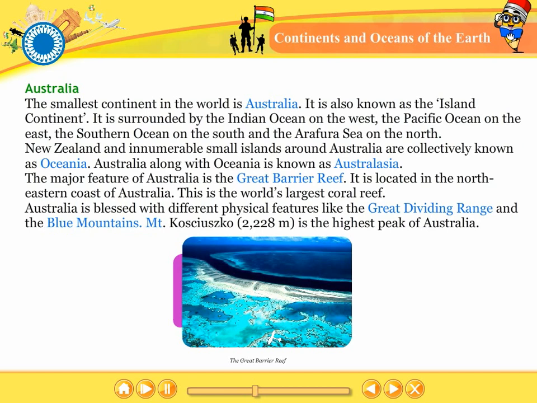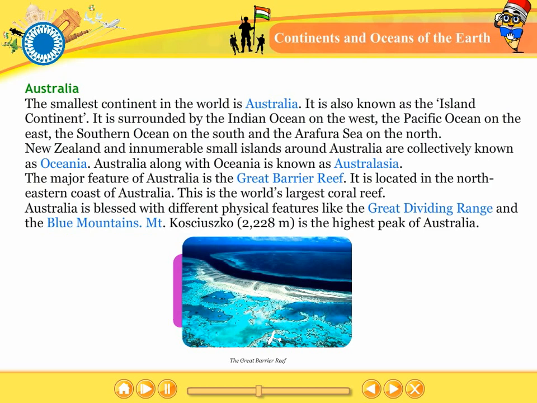New Zealand and innumerable small islands around Australia are collectively known as Oceania. Australia, along with Oceania, is known as Australasia. The major feature of Australia is the Great Barrier Reef. It is located in the northeastern coast of Australia. This is the world's largest coral reef.